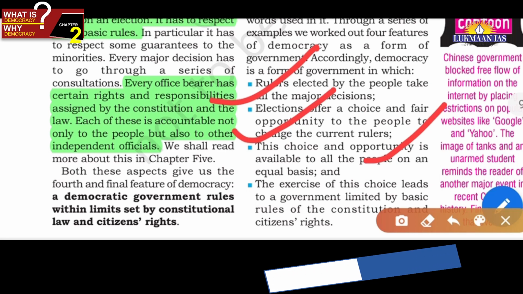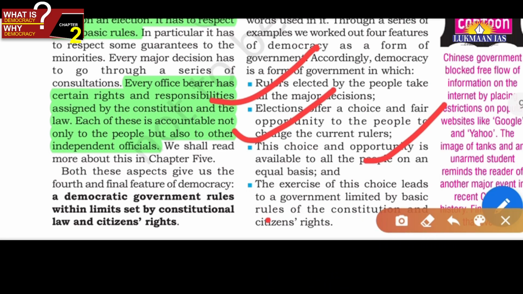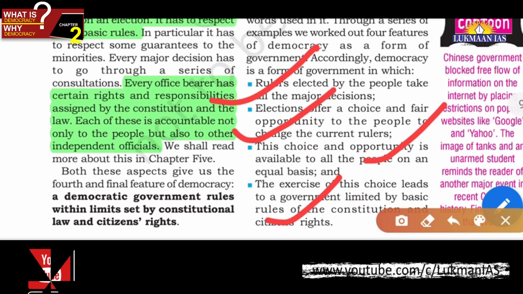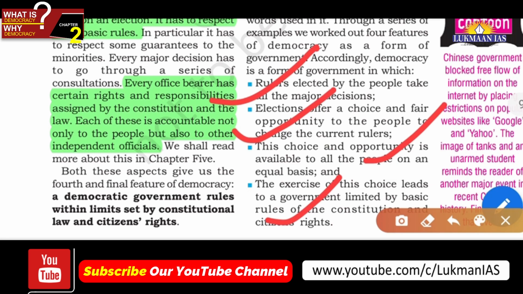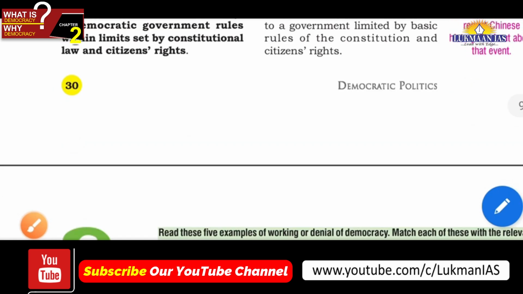And then the government is limited by the basic rules of the constitution, that is, there is rule of law. The government is not curtailing the basic political rights of the citizens. When these conditions are there, only then that simple definition will be good enough, friends. This is what we have discussed, friends.